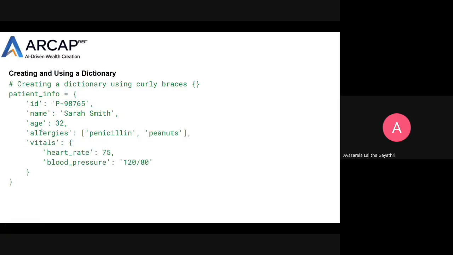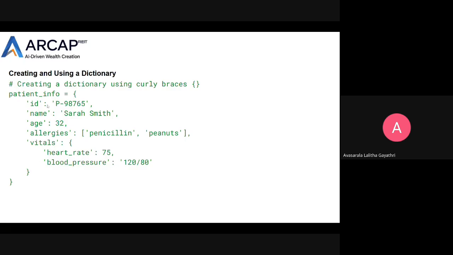So here is an example of how to create and use a dictionary. As I said, dictionary syntax is key value pairs enclosed in curly braces. Here the example is patient information. Here is a patient ID, an ID number. So here ID is a key, and this is the value, which is separated by the colon. And name is the key, and Sarah Smith is a value. And age is a key, 32 is a value. Here allergies is a key, and penicillin and peanuts are values. And vitals are the key, heart rate and blood pressure are values. So in this way, we are creating the dictionary.